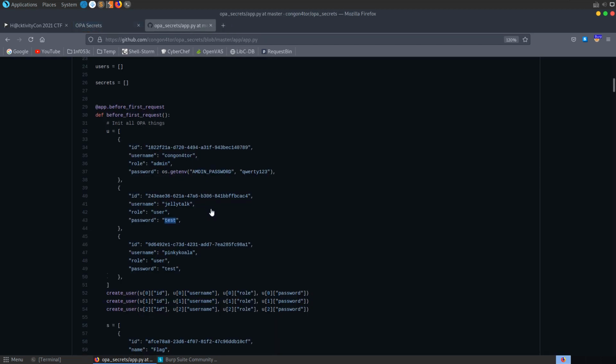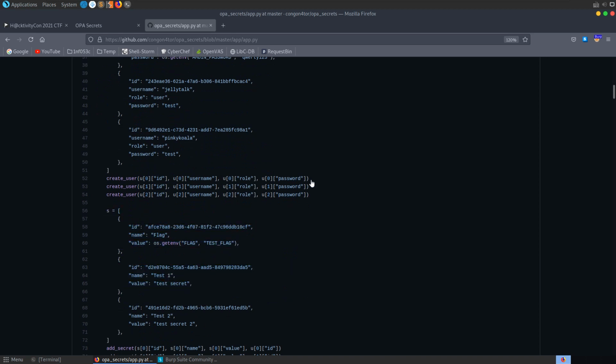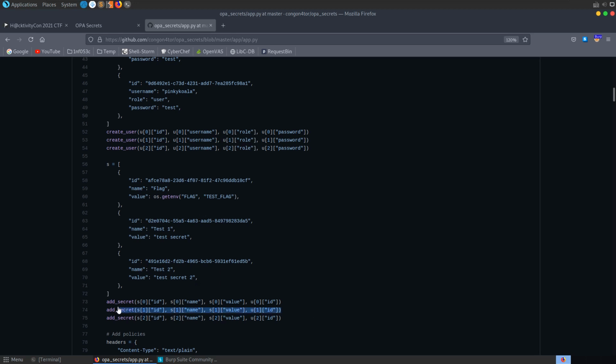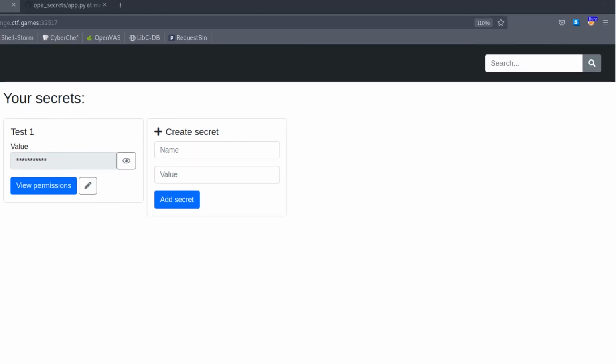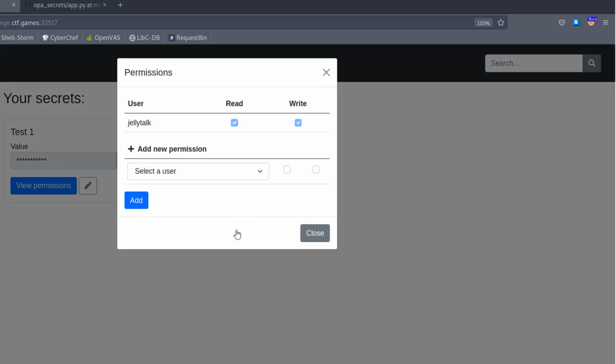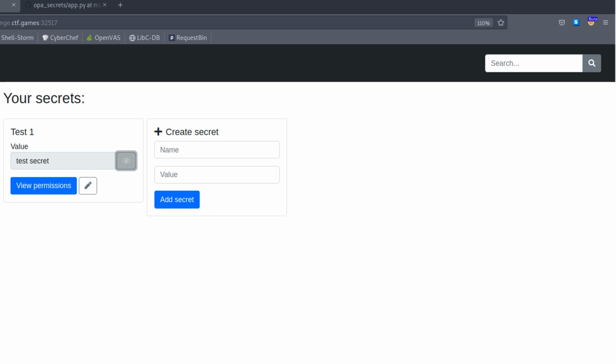And if we go down and have a look here, we can actually see that the permissions are being set here. So you can see that we have the add secret here, the users are being created here, we have the secrets being created, and then it's assigning the first secret to the first user, which is admin, and that's the secret that we're interested in. So we know that this secret is owned by JellyTalk, and the next one is owned by Pinky Koala, but we want this one. So we were able to log in here anyway, but now we want to try and see if we can actually access a secret that we don't own. So that was a test secret.